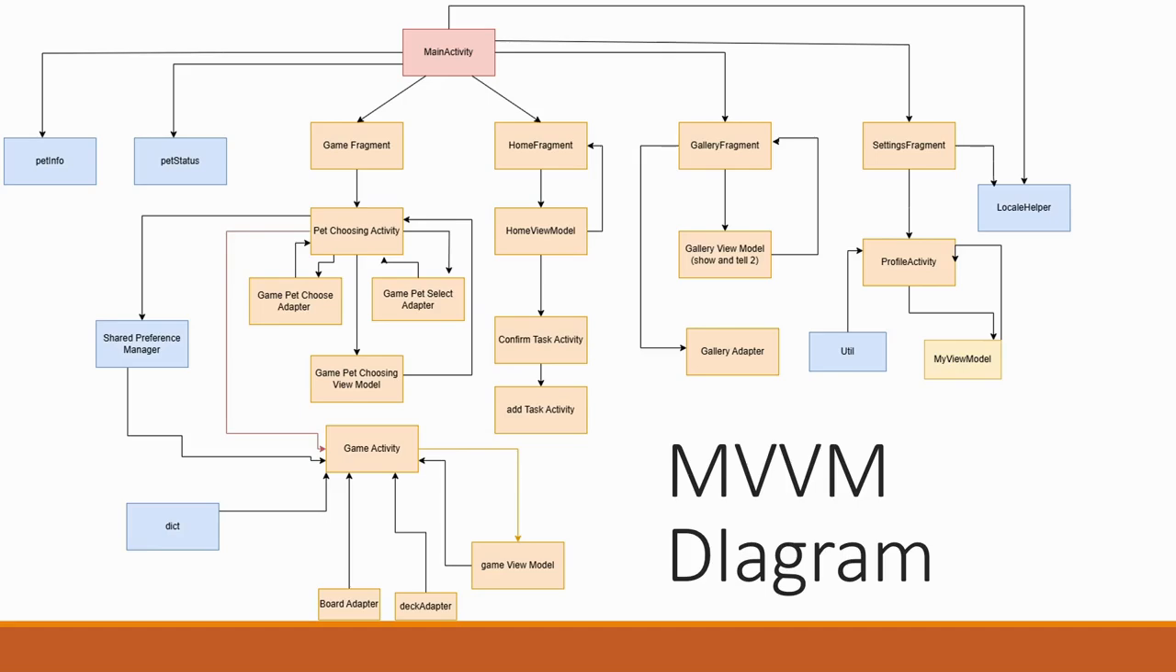Next, we have the home fragment. This will be our home screen for our application. It will contain the egg, which you can hatch after gaining a certain amount of XP or progress towards hatching the egg. And after hatching, it will give the user a random pet for use in the game. The home fragment also contains the add quest button, where it takes you to the confirm task activity where you can add and edit new tasks and reorder them and set deadlines for them as well.